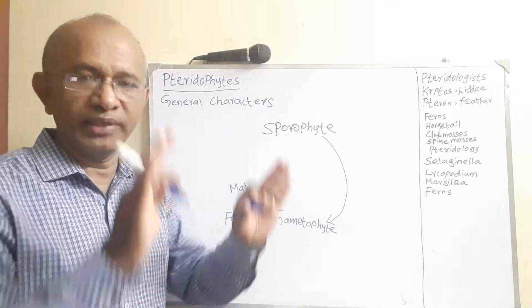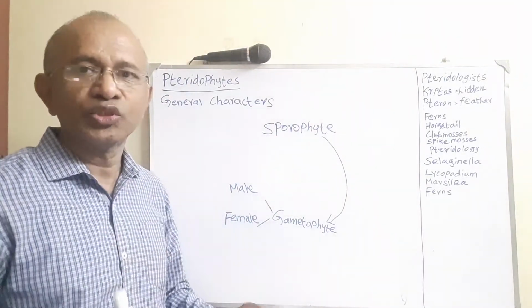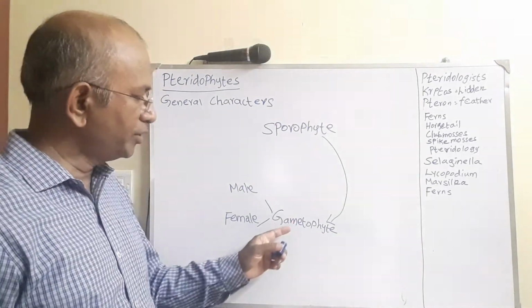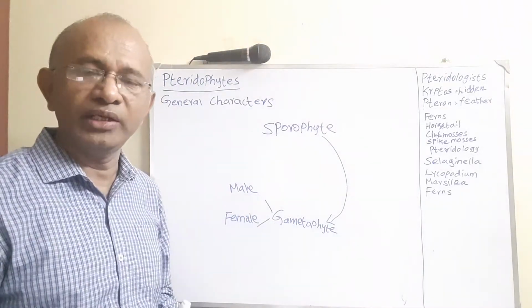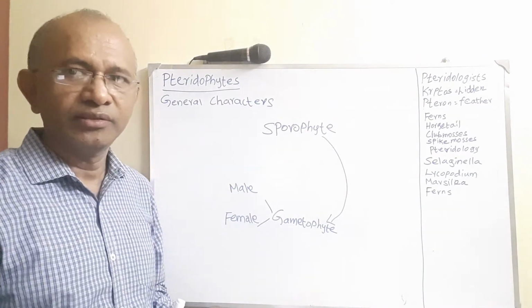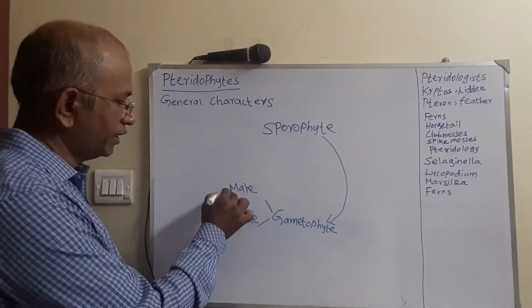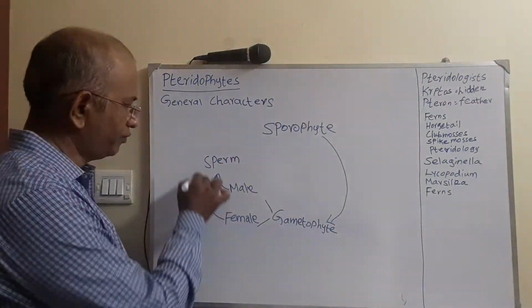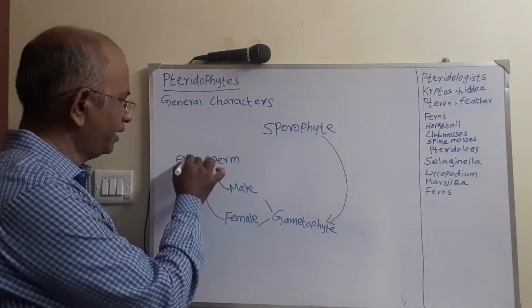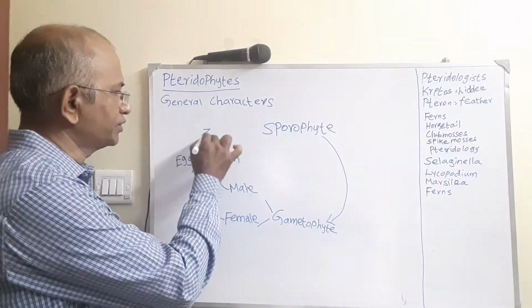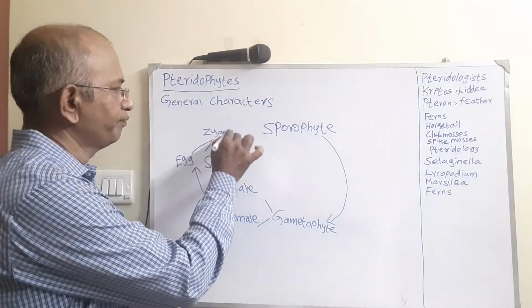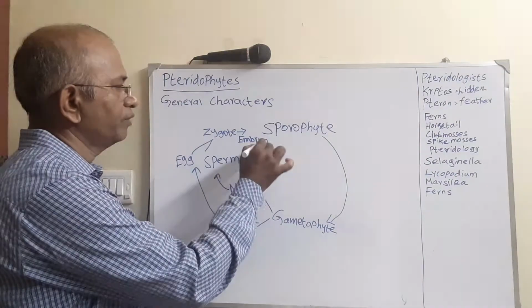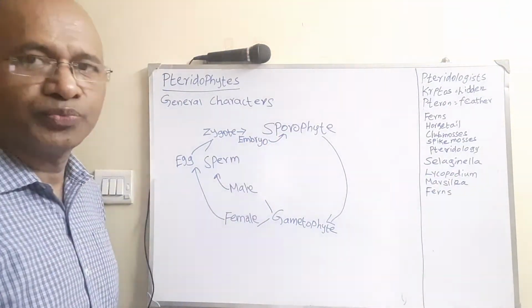The entire plant body is known as the sporophyte only. But in the gametophyte, we have the male gametophyte and the female gametophyte. From the male gametophyte, we can get the sperm, and from the female gametophyte, we get the egg. So they fertilize, they form the zygote, and then they form the embryo. From the embryo, we can get the sporophyte.